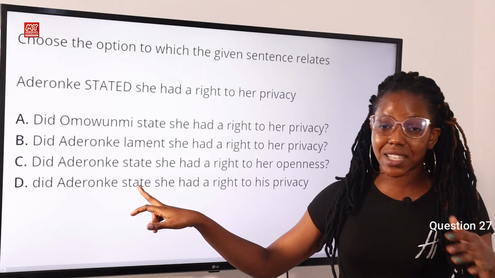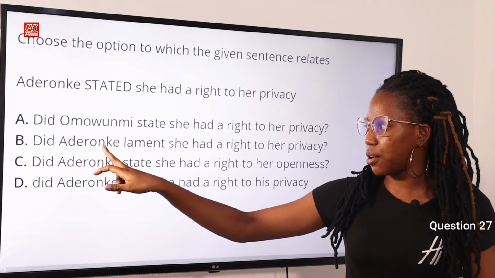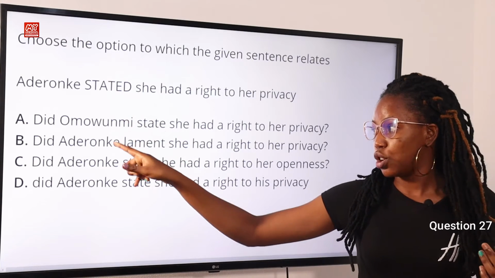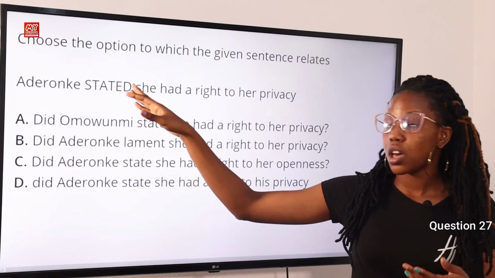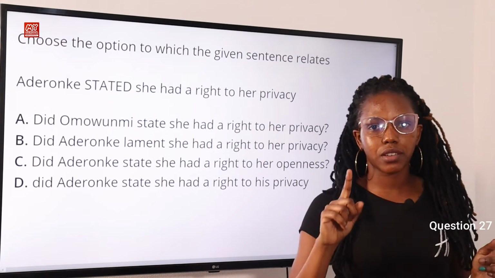So far as it is retained in the answer, it is not the answer. So the word stated has been changed to lament. So this is the answer. This contradicts the question, and so therefore it is the answer to the question. Option B is the answer to this question.